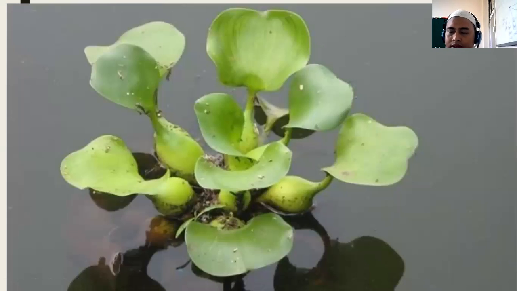Okay, and this is the water hyacinth, or we call this eceng gondok. Now, eceng gondok, on the other hand, can live with much water. You cannot plant the eceng gondok in a dry environment. It should float above the water, because these plants need much water, sunlight, and what else? It can live in the river. Okay, that's all.